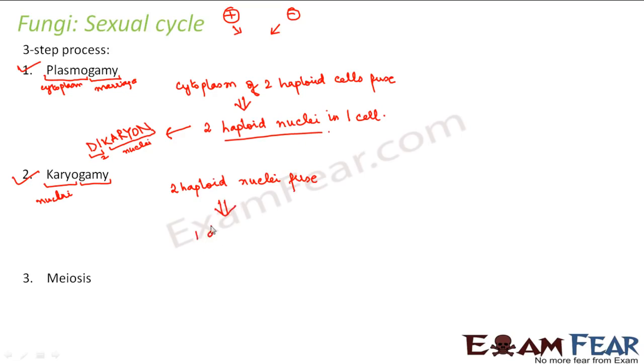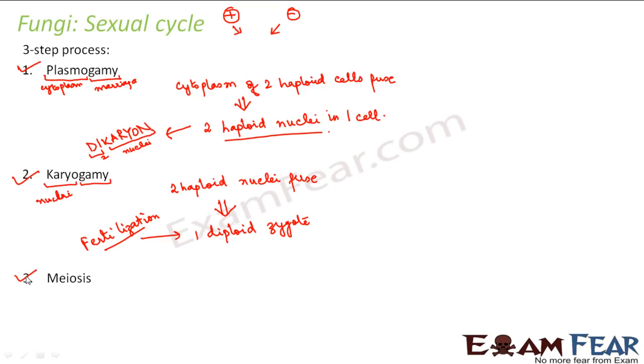So what is the result? The result is one diploid zygote. This fusion is actually known as fertilization. Because what is fertilization? It is the fusion of two haploid cells to form a diploid cell. So fertilization is the second step. Now the diploid zygote is formed.